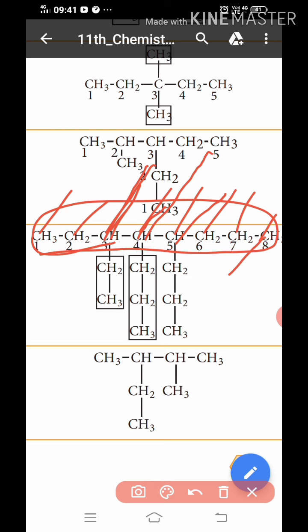Eight carbons are present with single bonds, so octane. The third place has ethyl, and the fourth and fifth places have propyl, so 4,5-dipropyl octane.